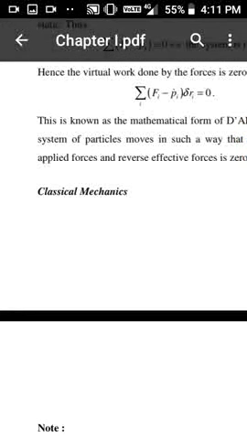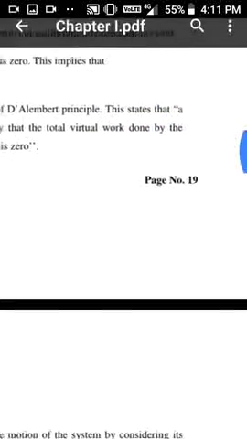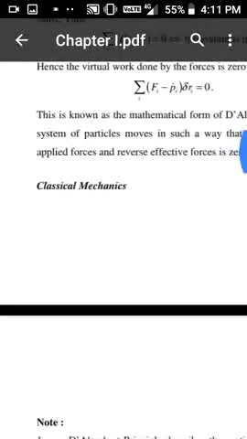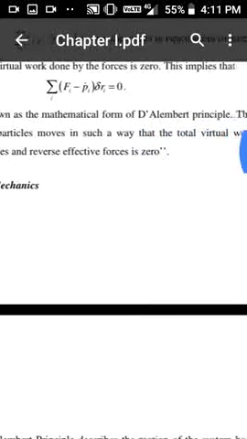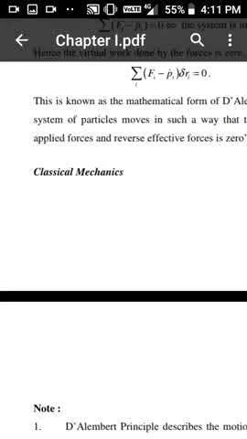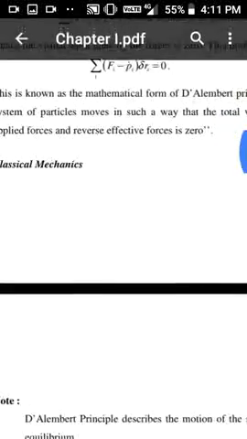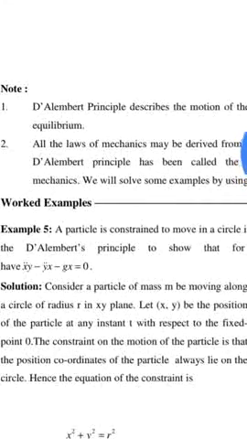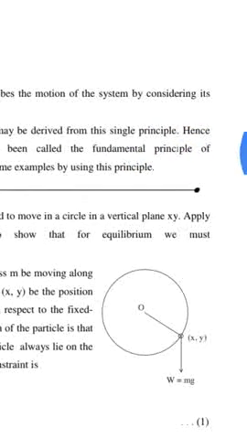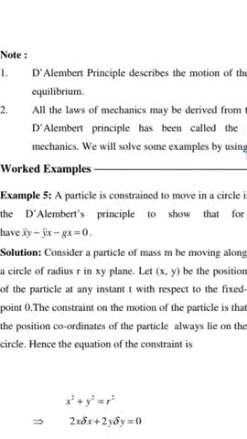This is known as the mathematical form of D'Alembert's principle. This states that a system of particles moves in such a way that the total virtual work done by the applied force and reverse effective force is 0. It is noted that D'Alembert's principle describes the motion of the system by considering its equilibrium.